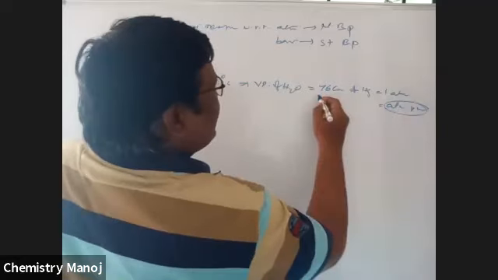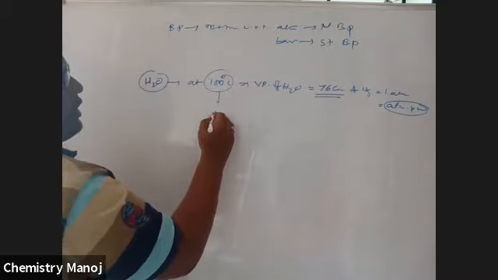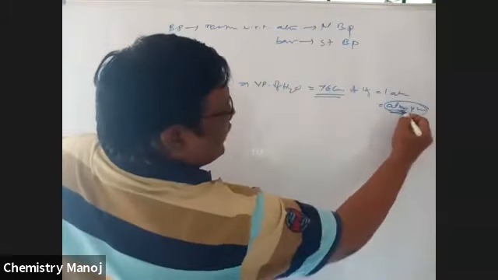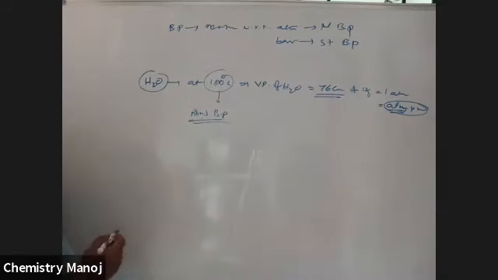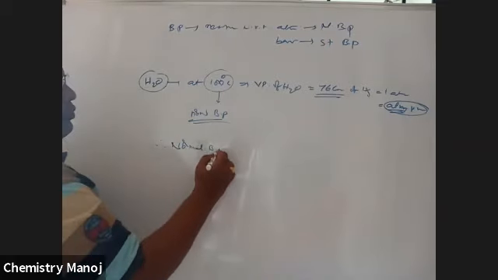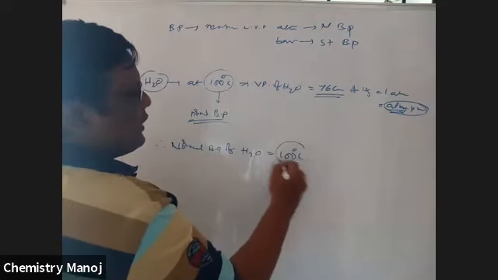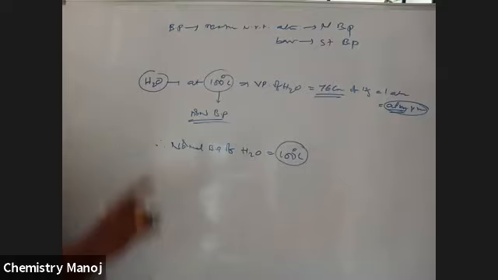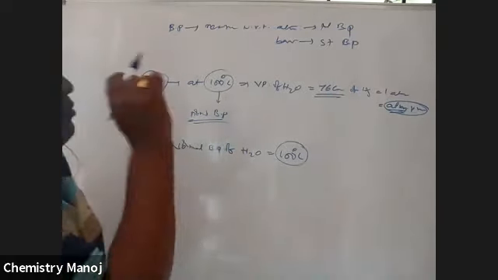Now this 100 degrees centigrade is called the boiling point, expressed in atmosphere. It is the normal boiling point. Therefore, the normal boiling point of water is 100 degrees centigrade. It means at this temperature, the vapor pressure of water is equal to 76 centimeters of Hg.